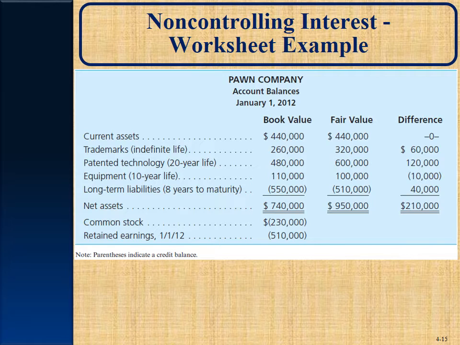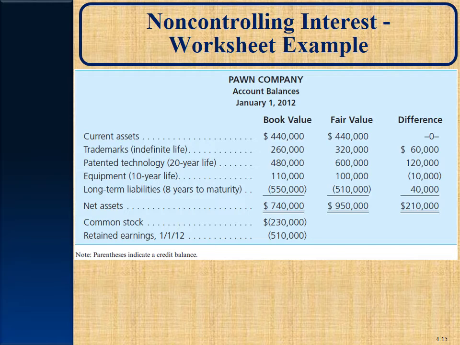Now the trademark has a $60,000 increase from book to fair. That's something we're going to have to deal with. The patent has a 20-year life, and that has an increase between book and fair value of $120,000. So we're going to have to amortize that. Now the trademark is indefinite, so that would be tested for impairment, but basically in this chapter, nothing's happening to it.